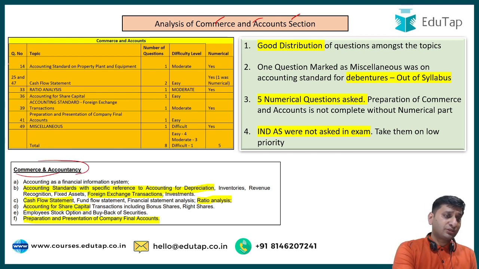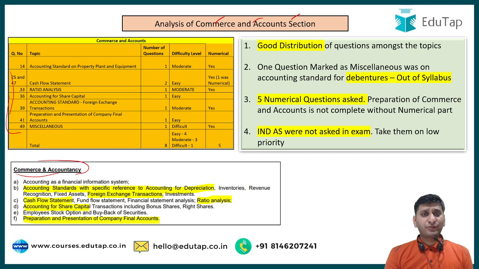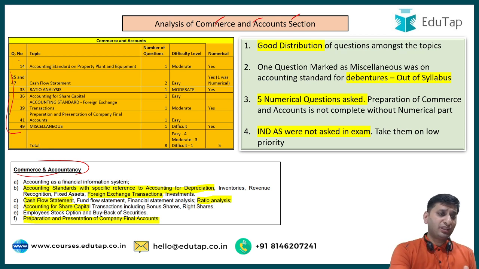And these question numbers, you might be seeing, what is this 14, 25 and 47, 33, 36? Please ignore this. Actually, these are the question numbers in the actual paper, the full memory based paper that we have created, that we would be sharing with you very shortly. These are the question numbers from that paper. But for now, you can just leave this question number column.